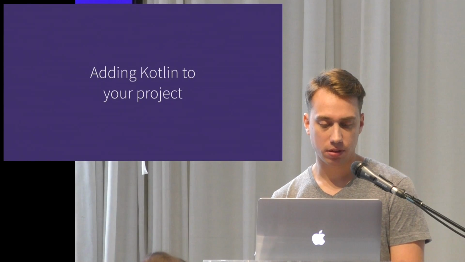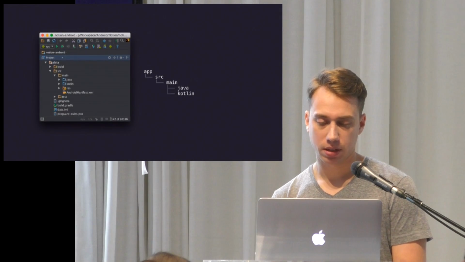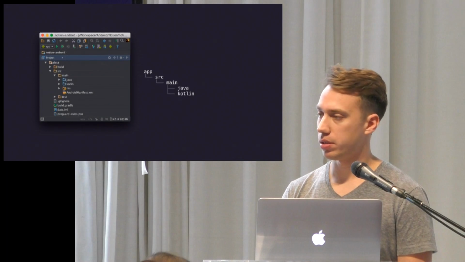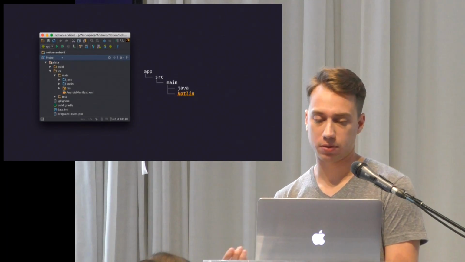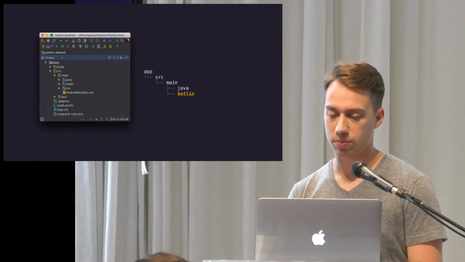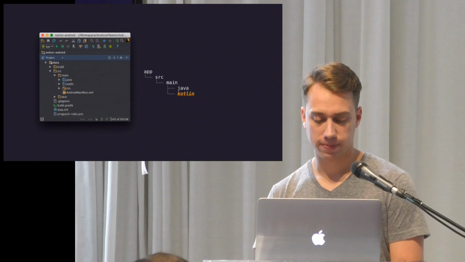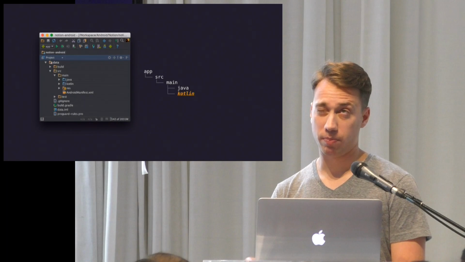So adding Kotlin to your project is pretty easy. You don't need to do this now, but you used to. What you used to have to do is create a directory alongside Java, so you can point to it in your build config, or your Gradle build config.